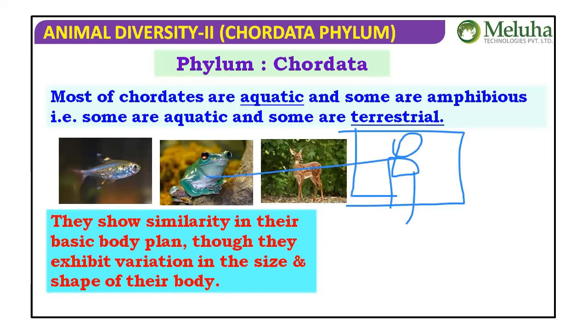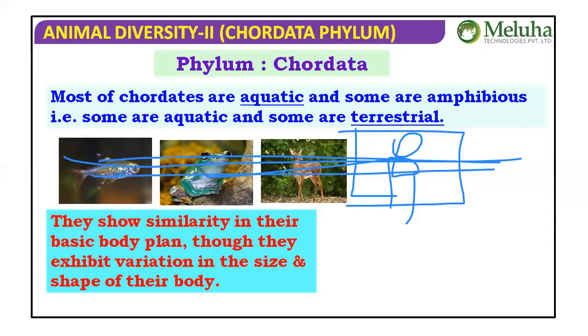Both frog and human have bilateral symmetry. Both have an organ system grade of organization. The fate of the blastopore during embryonic development will be anus. Radial indeterminate type of cleavage, because we belong to the Deuterostomia. Protostomia have spiral determinate cleavage, but we are Deuterostomia. So during embryonic development, the division of the embryo is radial indeterminate type of cleavage. Then regulative embryo. All these are common here.